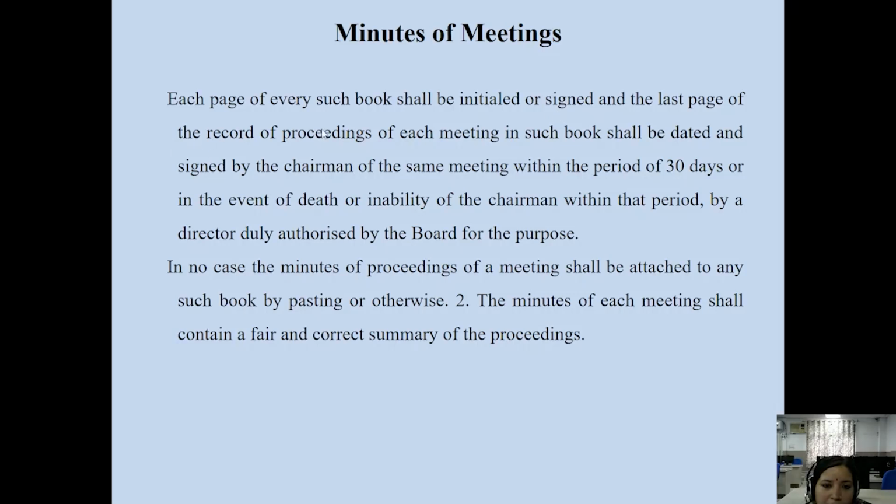It is an important aspect of the company because the company utilizes public money in the form of shares of the company. So records have to be maintained in a proper manner by the company on a regular basis, on an annual basis or whatever basis you have followed for keeping the records of the company. That must be in a proper manner, must be initialed, must be signed on all pages of the minutes of the meeting, and must be attested with the common seal of the company. So that makes it documentary evidence.